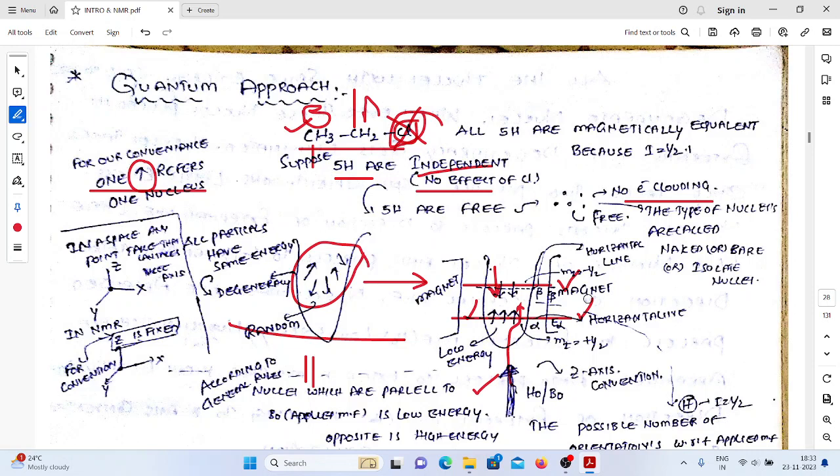Once these nuclei are placed in the external magnetic field, what happens? Some of the nuclei will take the parallel direction with the external magnetic field, some will take the anti-parallel direction, thereby the generation of energy levels is possible. These energy levels are commonly called nuclear energy levels.